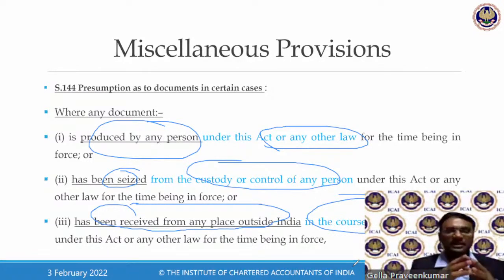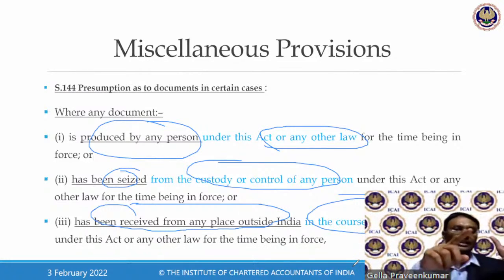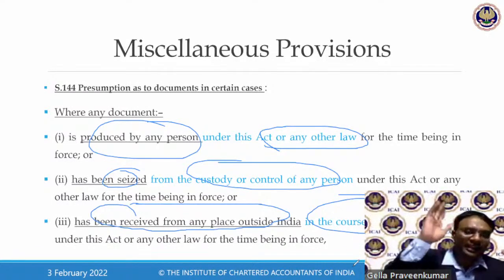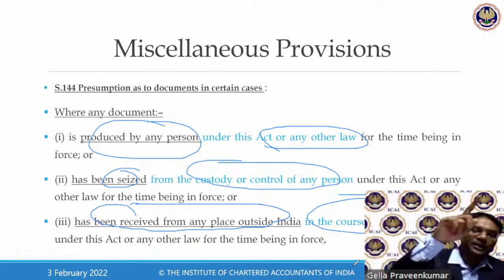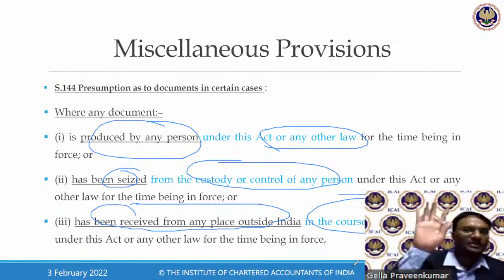Summons was issued. The accountant went to the premises of the GST department. He was asked to produce some purchase documents and certain sale documents. In the process of explanation, the accountant said, sir, this material was sent from the head office in Tamil Nadu. We are operating in Gujarat. I received a bill from Tamil Nadu to account at my branch, but this material never came to my branch. This was the statement given by the accountant.